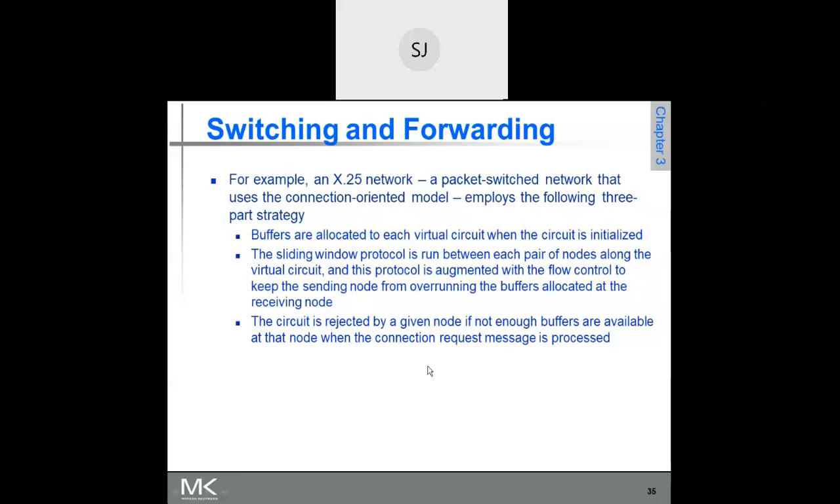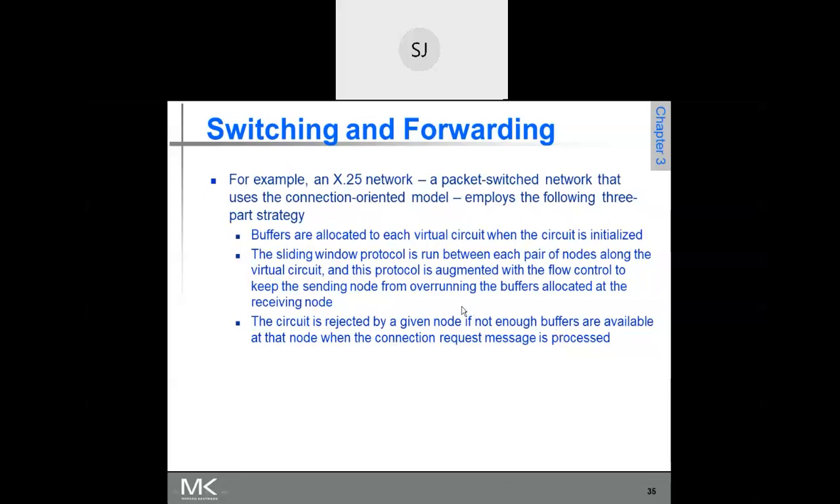So see, the circuit is rejected. Suppose the switch doesn't have buffers, because whatever buffers were there have been used by different virtual circuits. So for a new connection, there are no buffers. In that case the circuit is rejected by the given node. So the switch will reject the connection request if not enough buffers are available.